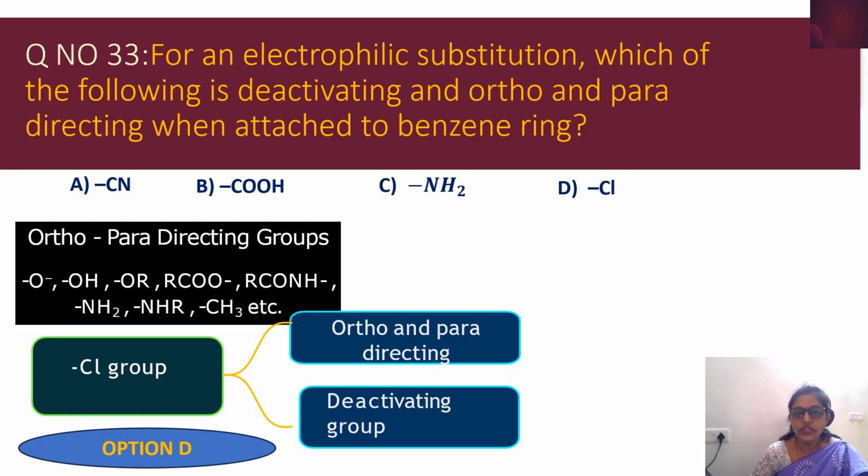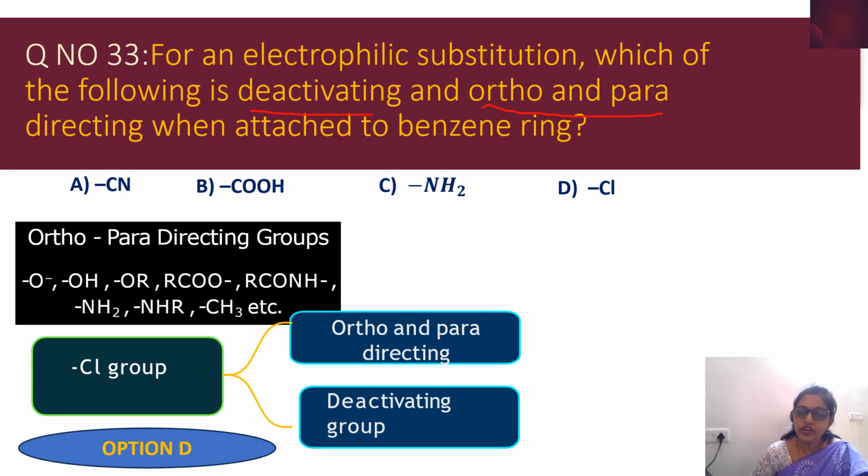Sometimes some of the molecules are going to deactivate. Those groups of atoms which donate electrons to the benzene ring are going to be ortho and para directing. That means they are activating the ring. And the one which withdraws electrons is going to be meta directing. That one you have to remember. The one which donates electrons is ortho and para, and the one which withdraws electrons is going to be meta directing. But here they are asking for the one which is deactivating.